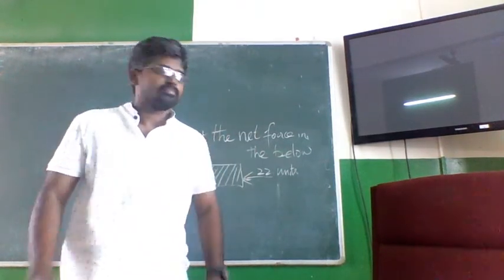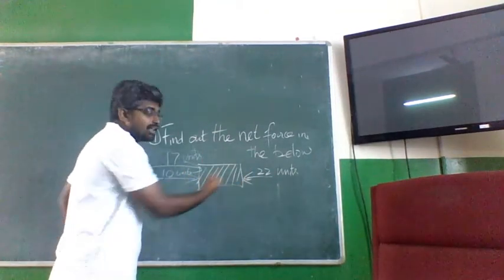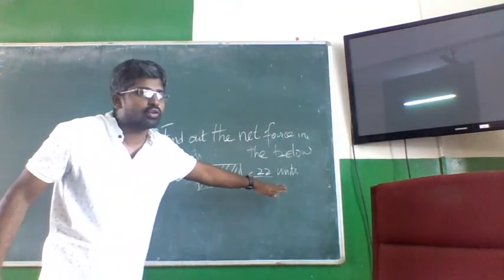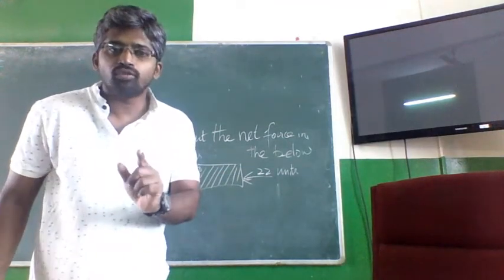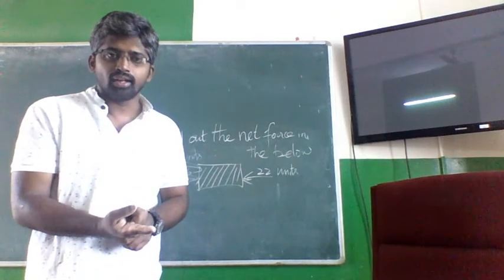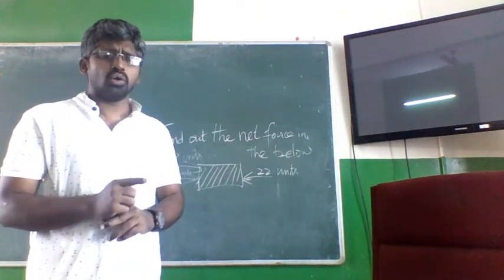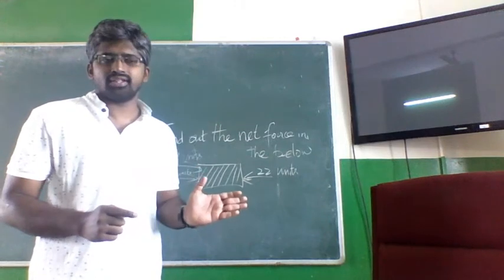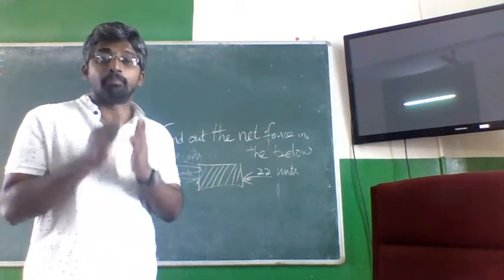Now this is a block. The force acting on the right is 22 units. I have mentioned units, but what the unit of force is I will teach you when I teach the first law of motion. But it's good to put units for better clarity.